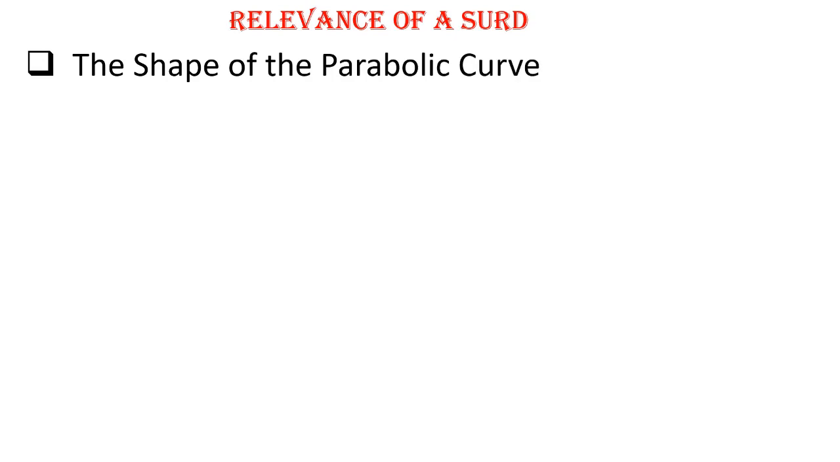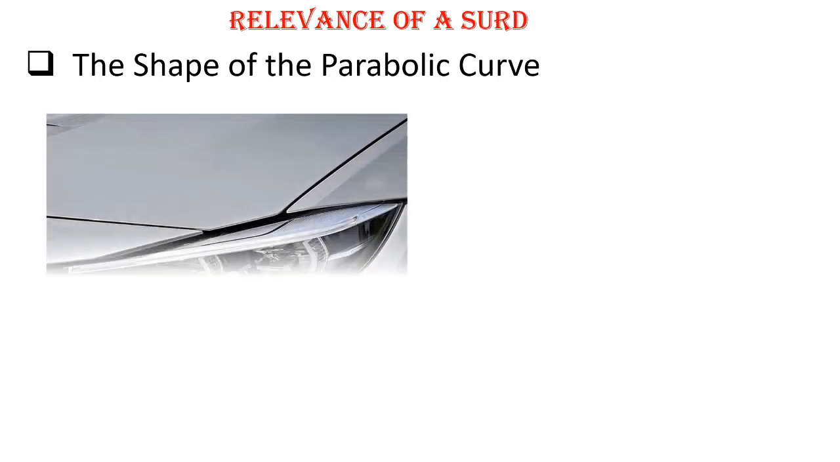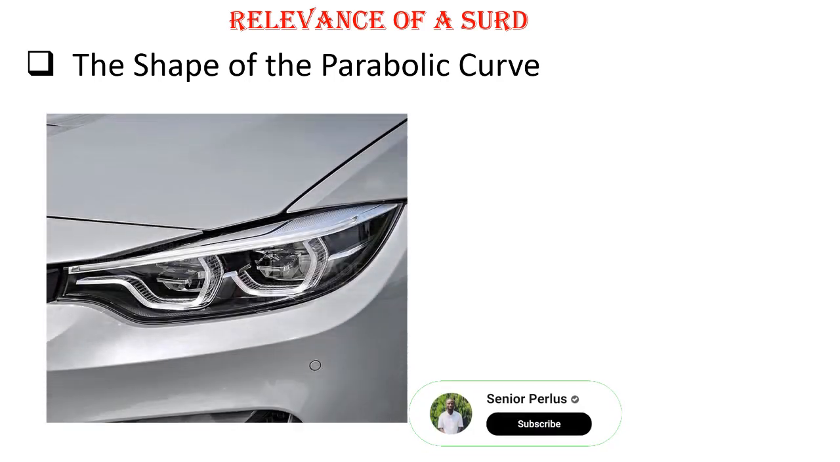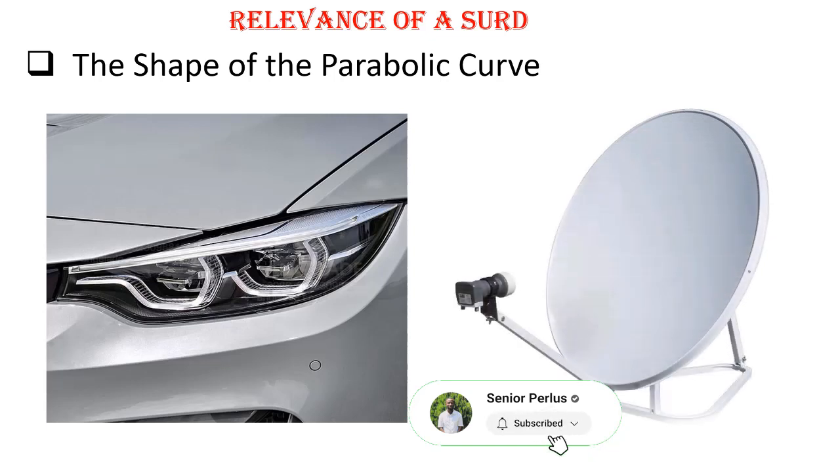Another relevance of surds is the shape of the parabolic curve. This is used in car headlights and even searchlights. So we are talking about the U shape, that's the quadratic curve. Good. The solutions of this equation are sometimes irrational and require a surd.